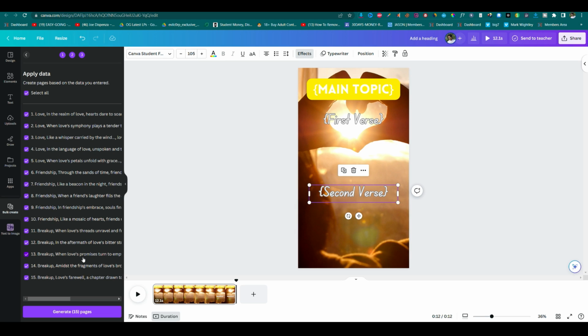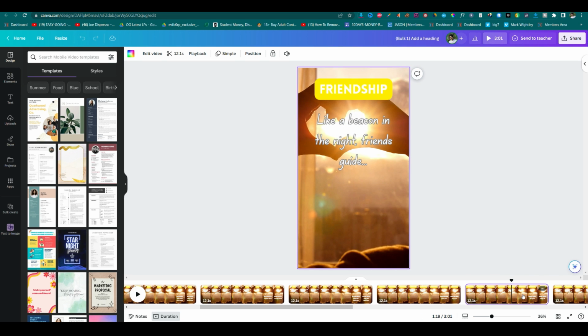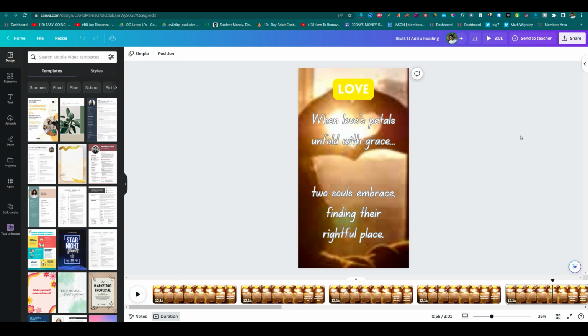We can do the rest of the quotes the same way, and we can create shorts in bulk. We simply click on this generate 15 pages option, and here we can see the shorts being created in bulk. Now if you want to change the background of it, we can do it manually. It has not attached the automatic features yet, so we need to do it manually.